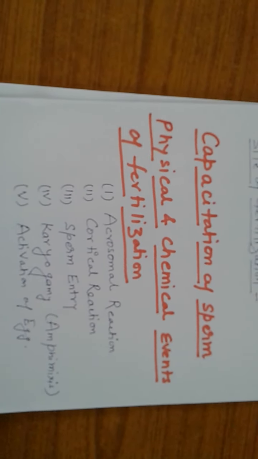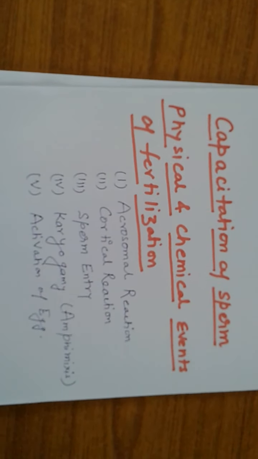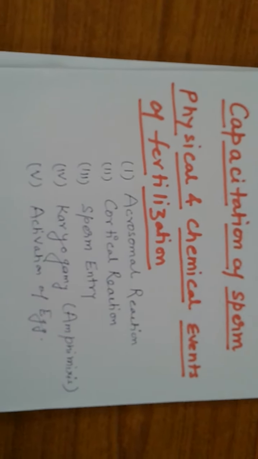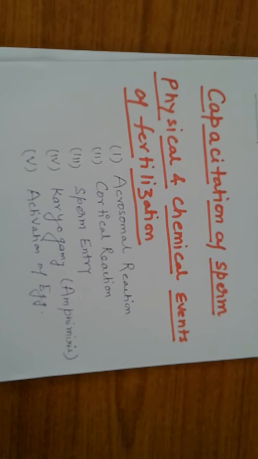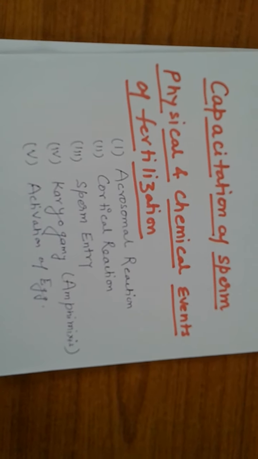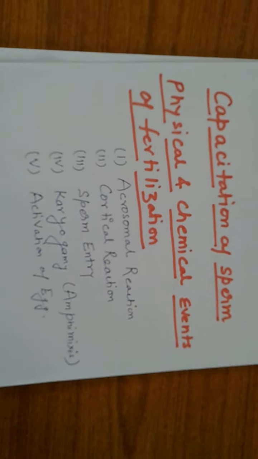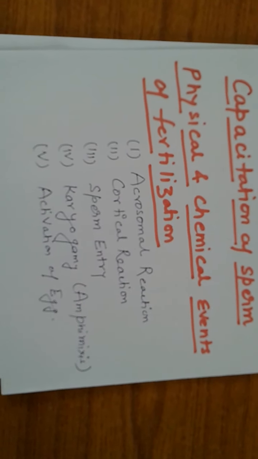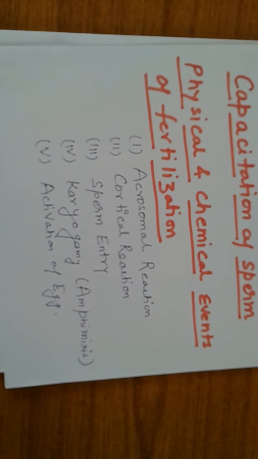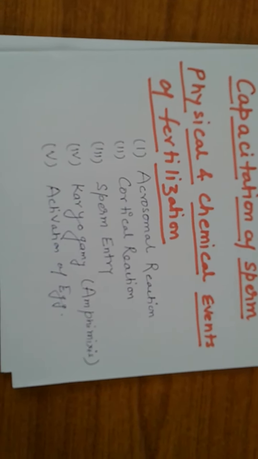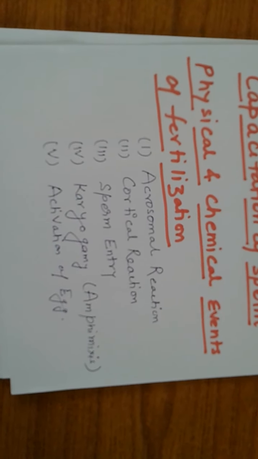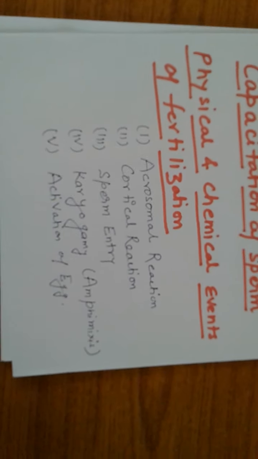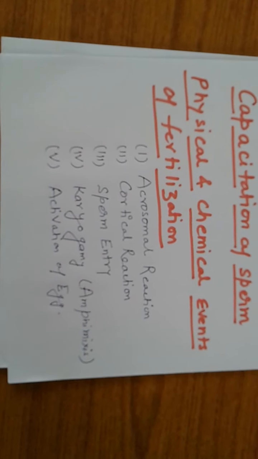we will see the physical and chemical events of the fertilization. So what physical and chemical changes take place at the time of fertilization? When a mature spermatozoon reaches into the ampulla of the fallopian tube, here acrosomal reaction takes place.